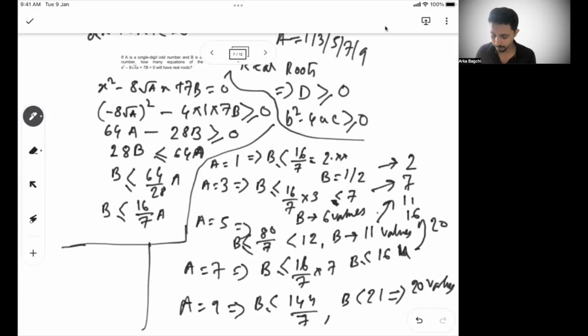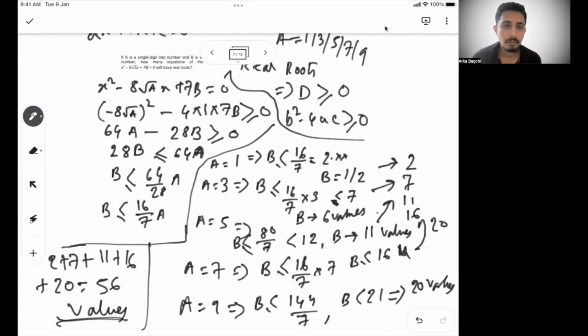So together how much? 2 plus 7 plus 11 plus 16 plus 20. So 9, 20, 36, 47, 54, 56 values. So for b, how many equations? For 56 values of B, there will be 56 equations. So answer is 56. So for 56 values of B, you will have 56 equations with real roots.